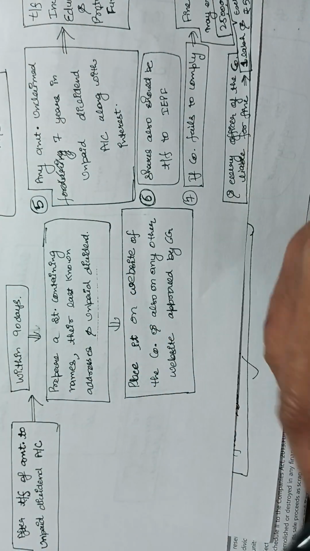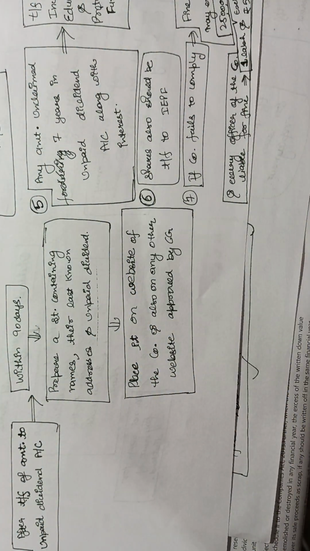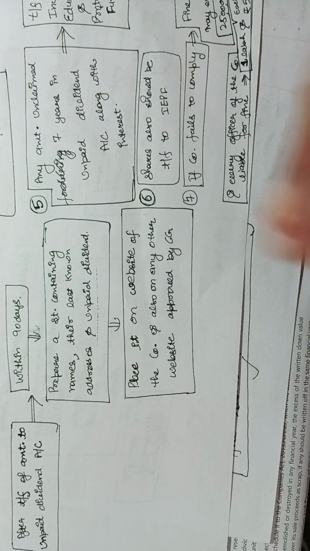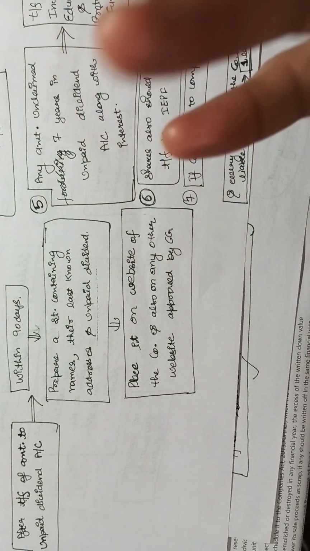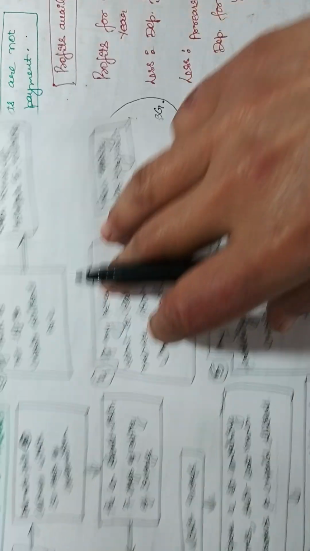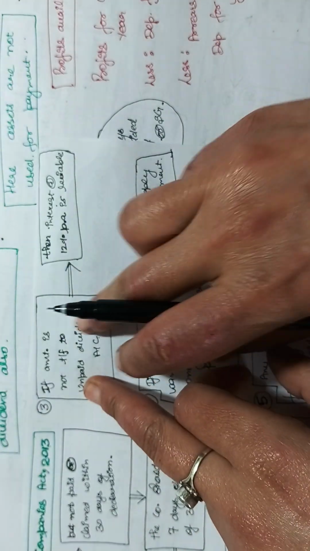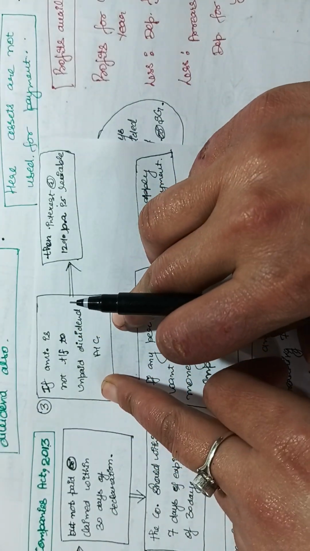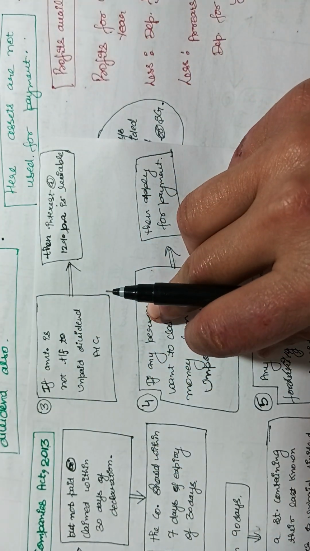Like, the company has transferred the amount to the unpaid dividend account, then prepare a statement containing the last known address and unpaid dividend, all the details about the unpaid dividend, and place it on the website of the company and also any other website approved by the central government. Now, third condition: if the amount is not transferred to an unpaid dividend account, if the company has not transferred any amount to unpaid dividend